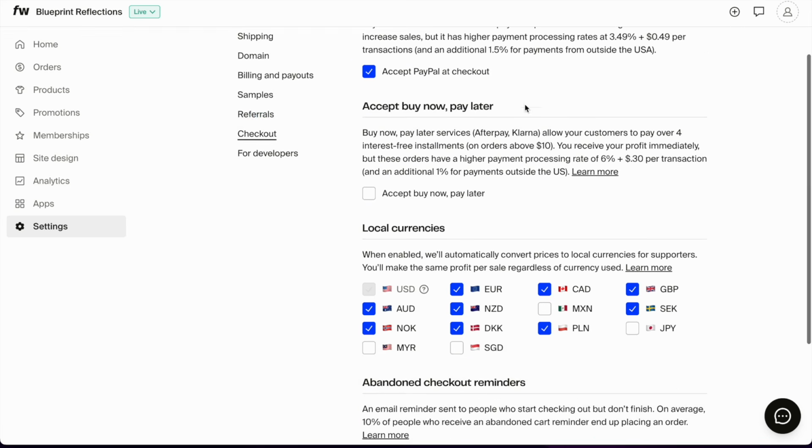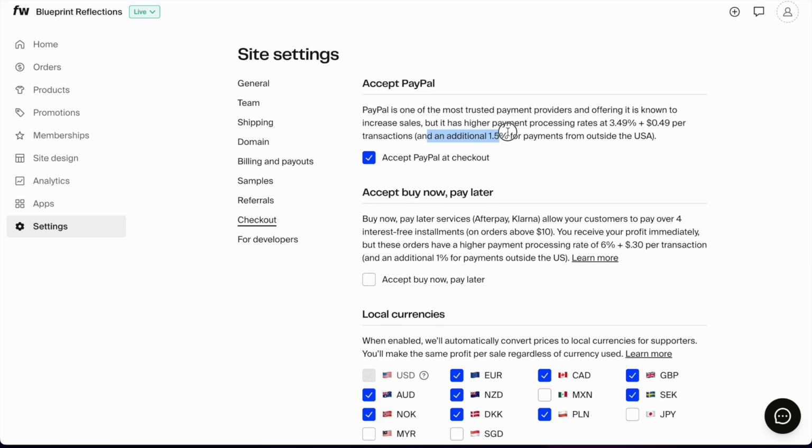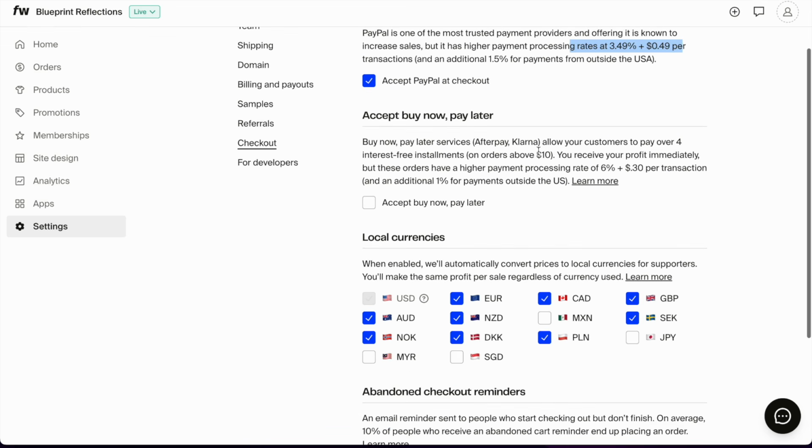Checkout. Accept PayPal checkout, which means an additional 1.5% for payments from outside the US. These are the processing fees for PayPal. So it's your decision if you want to accept PayPal or not. Accept buy now, pay later, like Afterpay or Klarna. I do not do that.